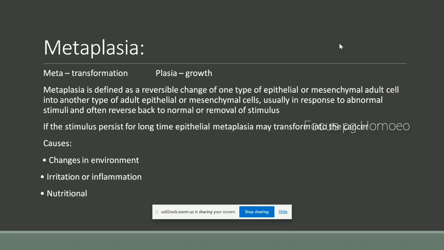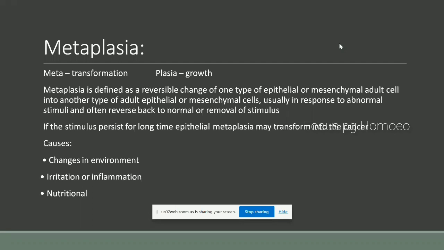Also, if the stimulus persists for a long time, epithelial metaplasia may transform into cancer. So, what are the causes of metaplasia? The first cause is changes in environment.